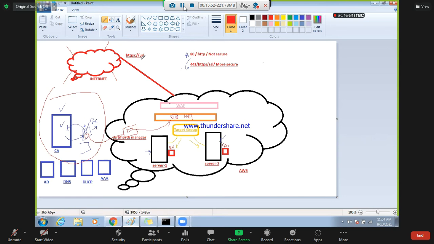This CA will be authorized with the internet CA. Every organization has its own CA server for its own domain, registered with a CA. There is also the internet CA, so the entire world's CA servers will be found here.